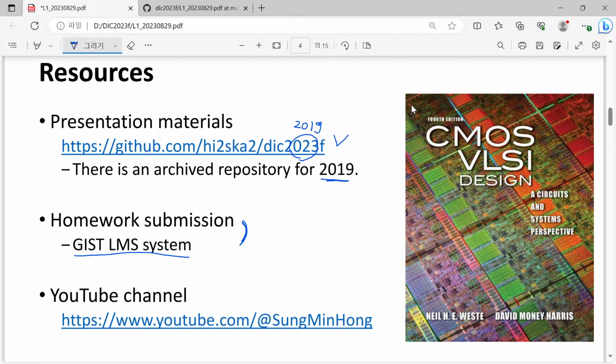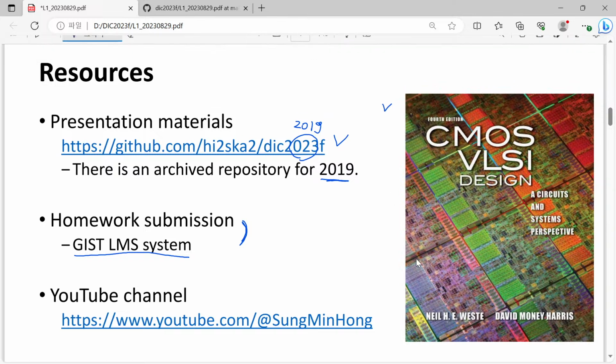And this is the textbook, so we will use this West and Harris book, quite famous, somewhat old, but I think it is close to the most updated one. In this field it is difficult to find the most recent textbook, so I think this is a quite reasonable choice as a textbook.